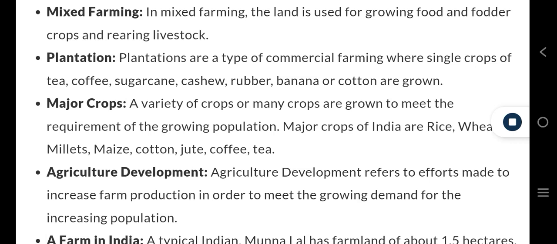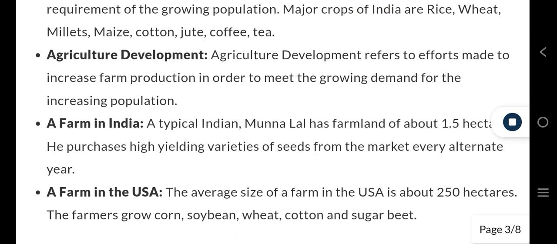Plantation. Plantations are a type of commercial farming where single crops of tea, coffee, sugarcane, cashew, rubber, banana, or cotton are grown. Major crops. A variety of crops, or many crops, are grown to meet the requirement of the growing population. Major crops of India are rice, wheat, millets, maize, cotton, jute, coffee, and tea. Agriculture development. Agriculture development refers to efforts made to increase farm production in order to meet the growing demand for the increasing population.